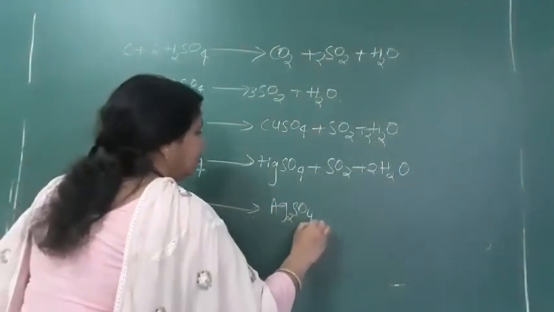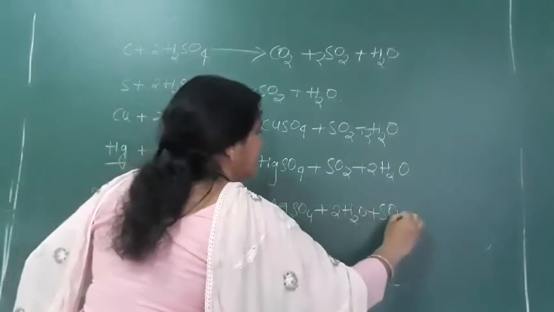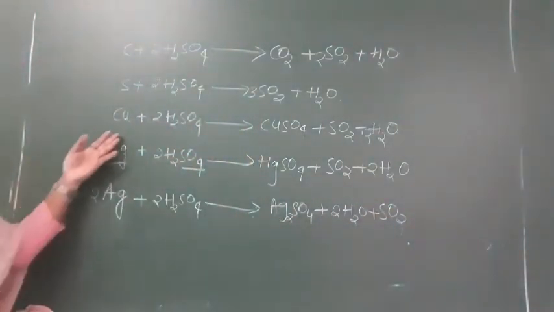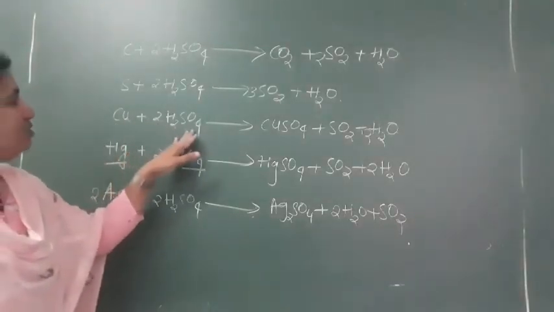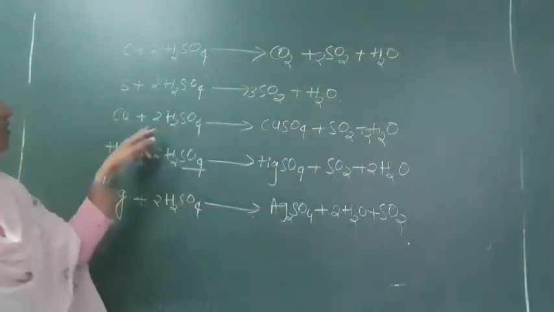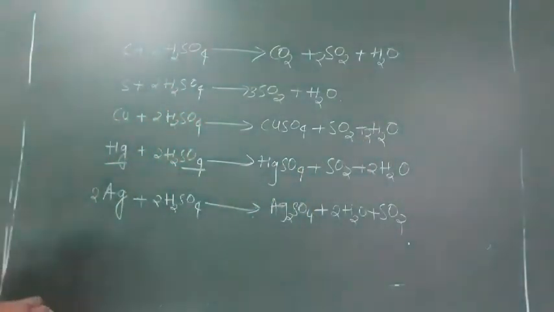Ag2SO4 plus 2 H2O plus SO2. So like this you can get it here. This is balanced, CuSO4, we have SO2, so 2 H2O. So like this you can write the equations here.